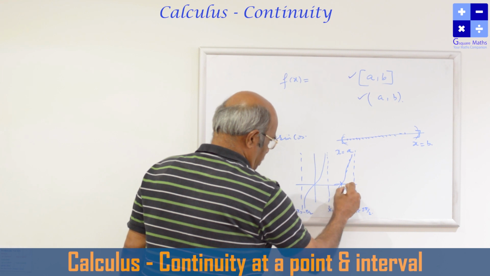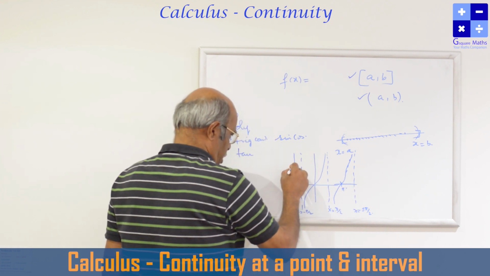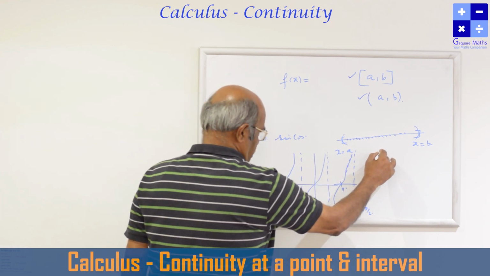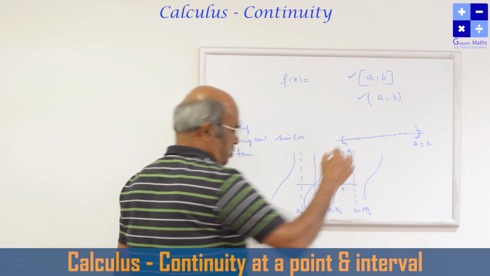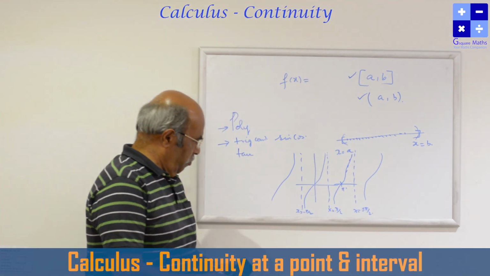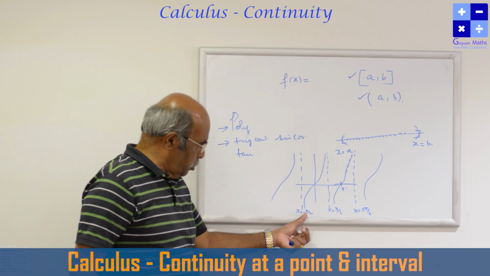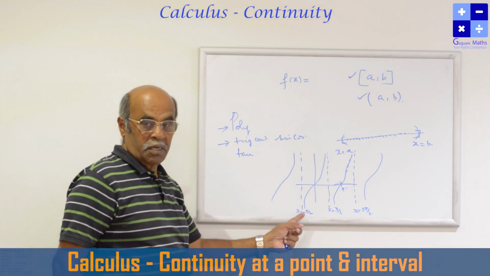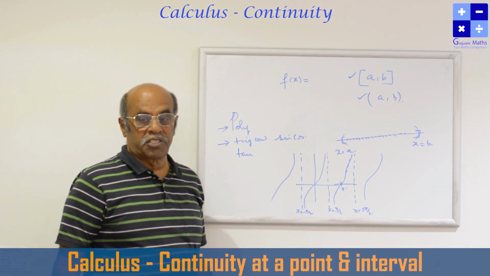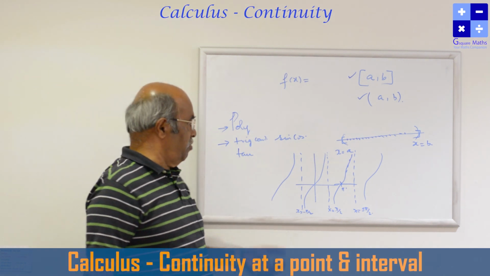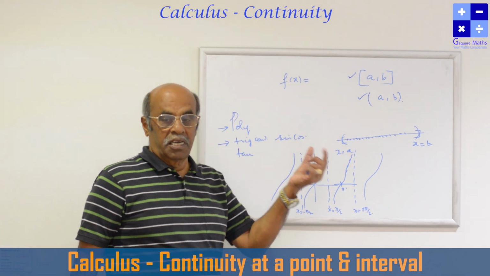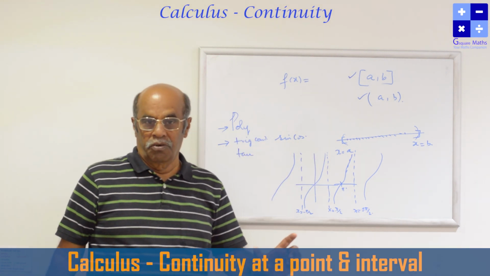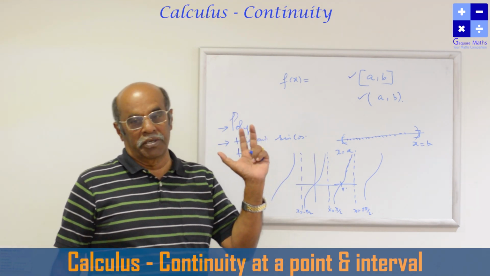So infinitely many curves will go like this. So my dear children, in the open interval from minus pi by 2 to pi by 2, the tan graph is continuous. Similarly, trigonometric functions are continuous in some particular intervals, whereas sine and cos are continuous throughout, for any real number domain.